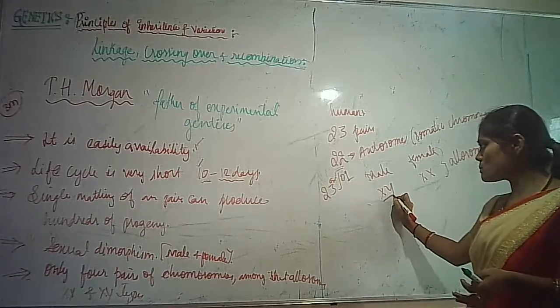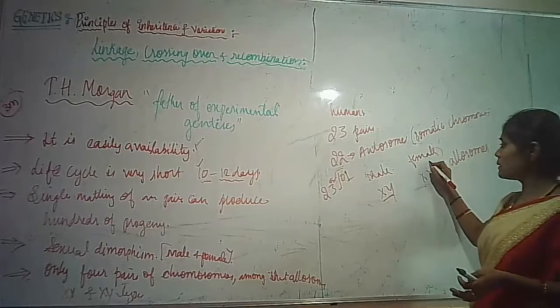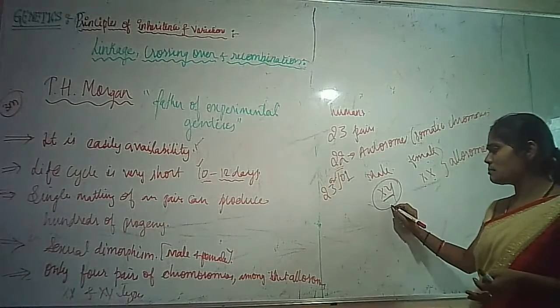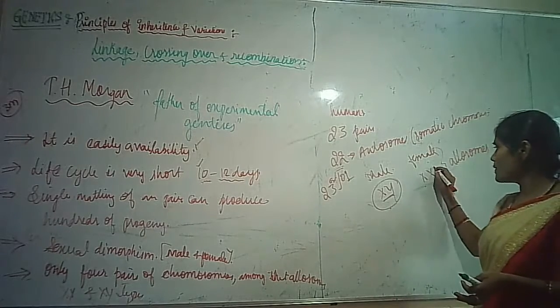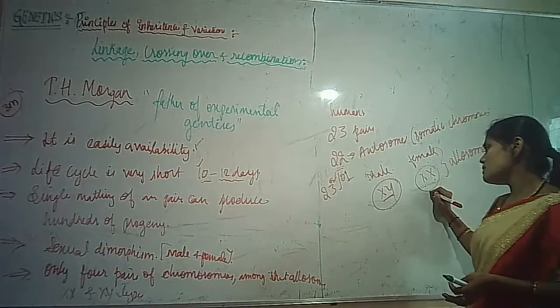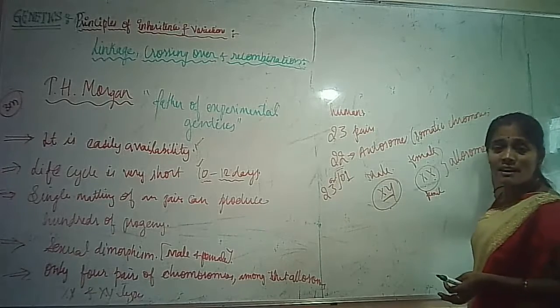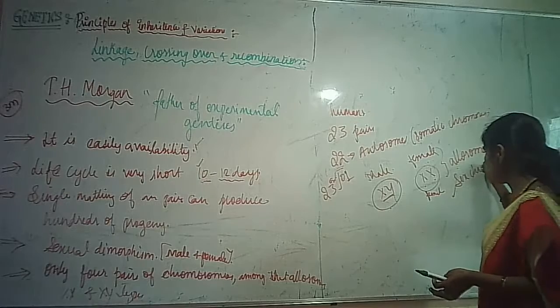If the XY chromosome is present, that person will be male. If XX is there, that person will be female. Similarly, in Drosophila, that is the fruit fly, XY means male. If XX is present in the allosome, the fly will be female. So it is determining the sex of the organism, which is also said to be the sex chromosome.